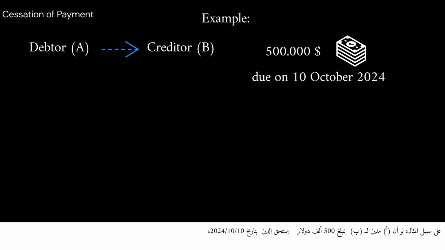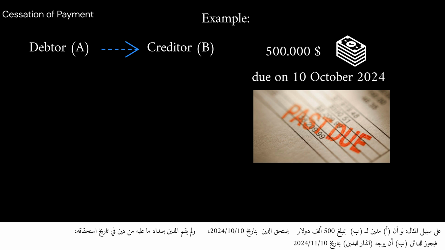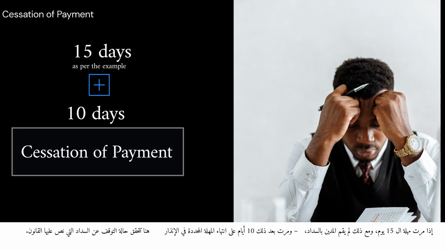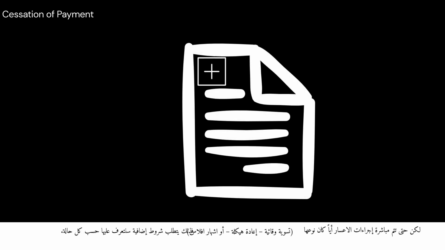For example, if debtor A owes creditor B $500,000 due on 10 October 2024 and fails to pay by that date, creditor B may issue a formal notice on 10 November 2024, giving the debtor 15 days to make the payment. If 15 days elapse and the debt remains unpaid, followed by an additional 10 days, the situation qualifies as a cessation of payment under the law. However, to initiate any insolvency proceedings, whether it be preventive settlement, restructuring, or bankruptcy declaration, additional conditions must be met, which will be addressed according to each specific case.